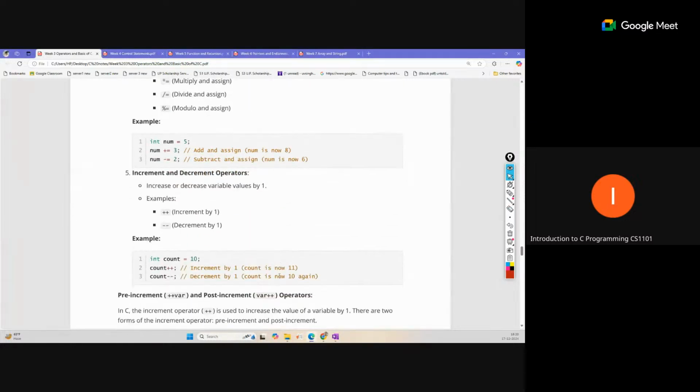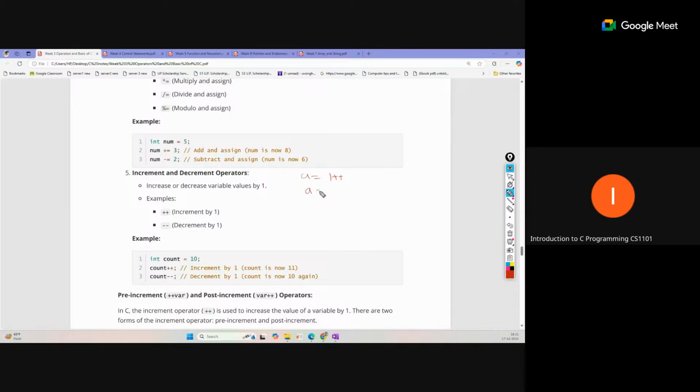And increment, this is also one type of operator, but it is a little bit confusing, so let's discuss it again. Simple increment or decrement means we increase or decrease the variable value by 1. First thing, this operator works with a variable. We cannot write a equal to 1 plus plus, not like this. We use this operator with variables.